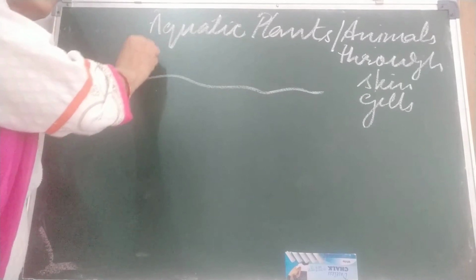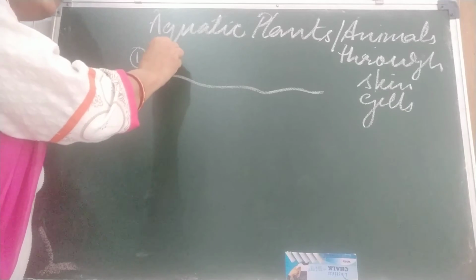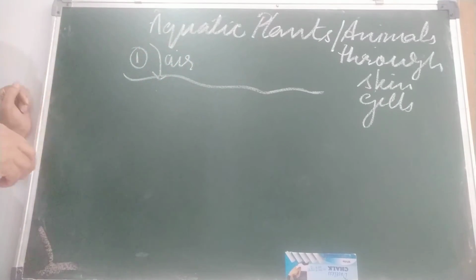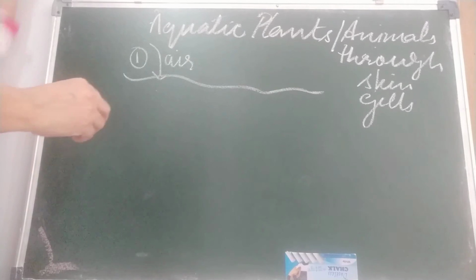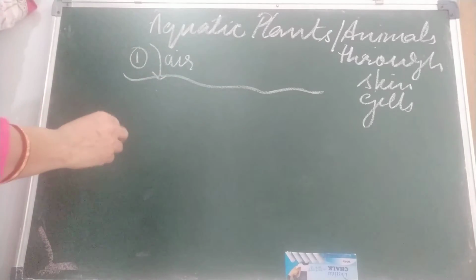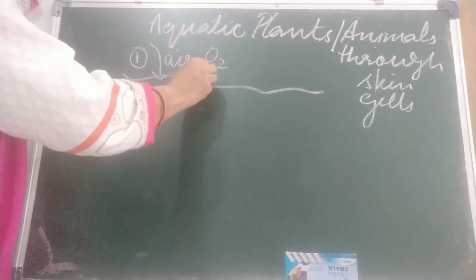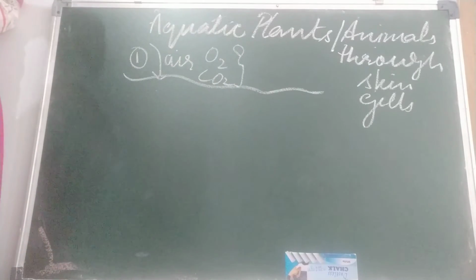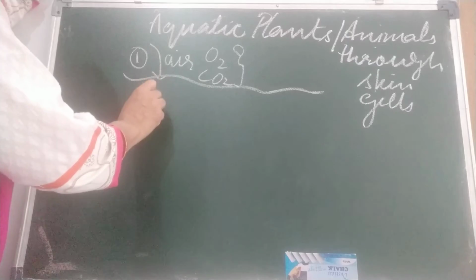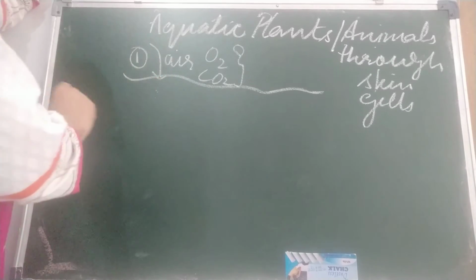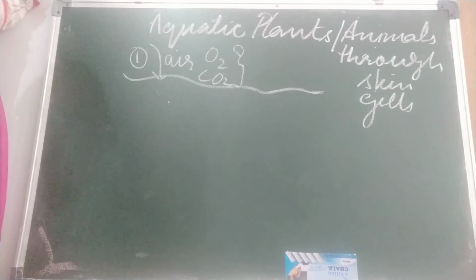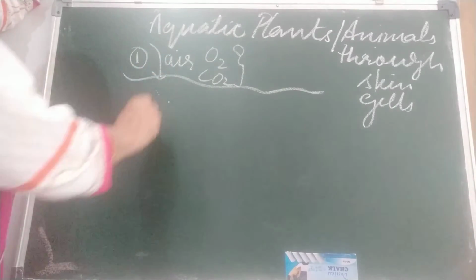First, oxygen comes through air. Oxygen and carbon dioxide, two gases, dissolve in water. Which two gases dissolve in water? Oxygen and carbon dioxide. These two gases are important for life. Oxygen dissolves in water from the air in the atmosphere. This is the first way.